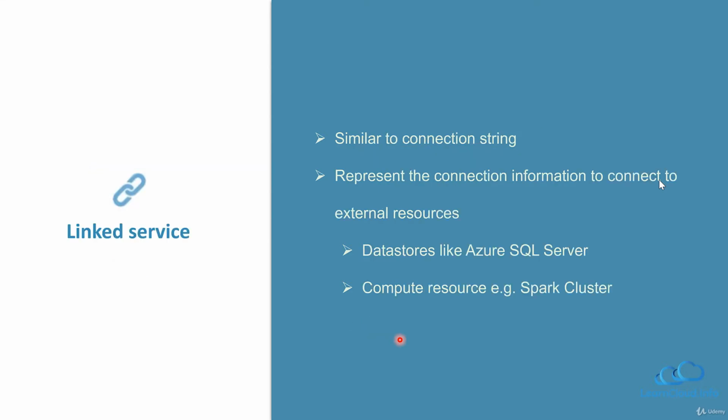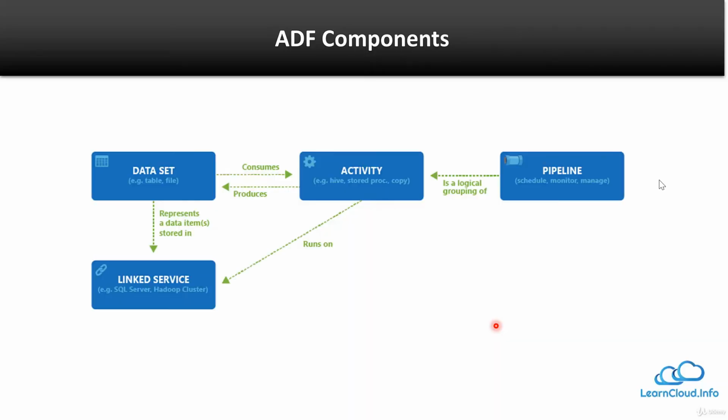So let's go to the next slide, which is linked service. And linked service is similar like a connection string which we have in SSIS, and it has both the connection information as well as credential information. And linked service, we already saw there are two types of linked service. We can have connectors to connect with the data store like Azure SQL Database or the Blob we just saw, or we also have compute resources like Spark cluster or Data Lake Analytics or Databricks. We saw all those examples. So this looks good. Let's go to the next slide.